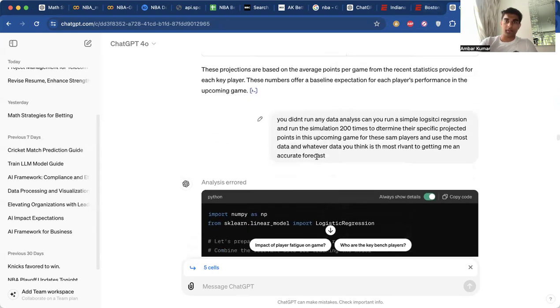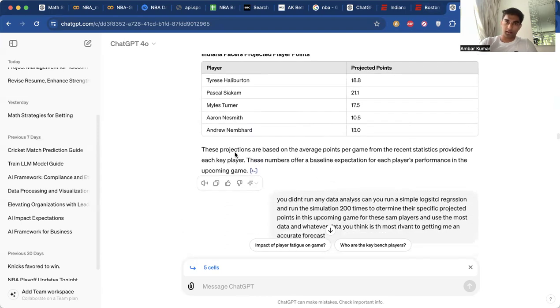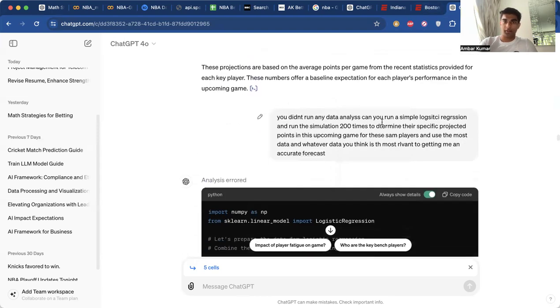But now this is where we start getting into the useful side. So I said, you didn't run any data analysis. And when you guys are talking to ChatGPT, you need to talk to it like you're actually having a real conversation with a human. Like if you had somebody working at your company doing some code for you and you saw that, no, this is just BS, this isn't what I'm trying to get as the output, you need to tell GPT that, because ChatGPT is always learning from the feedback and inputs that you give to the system.